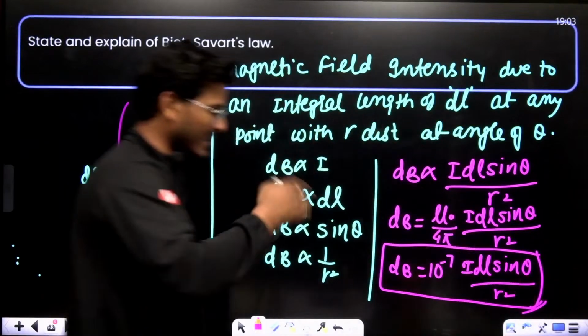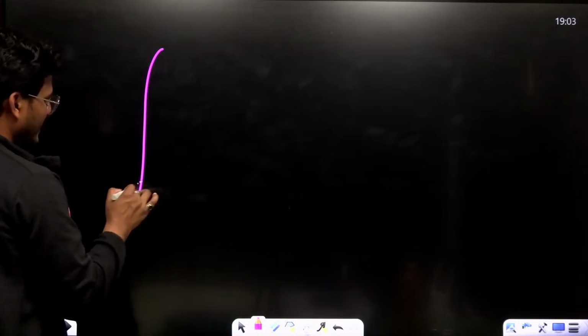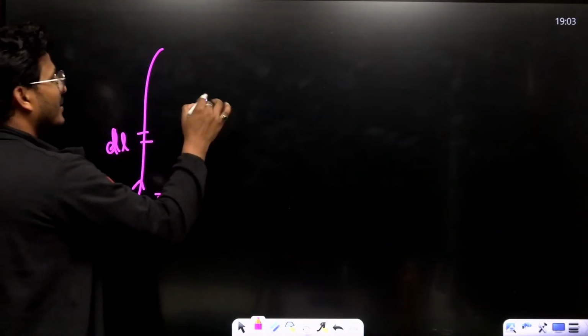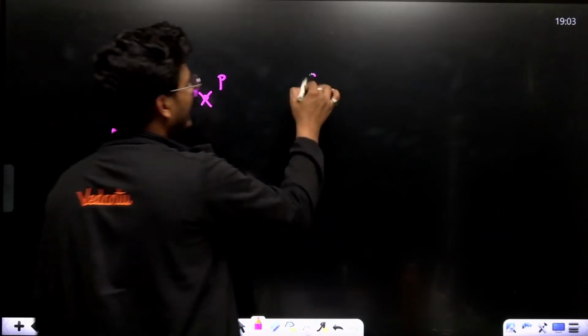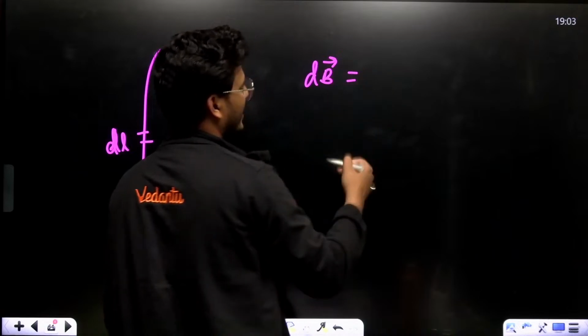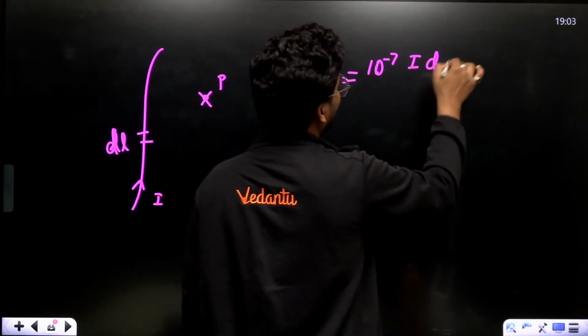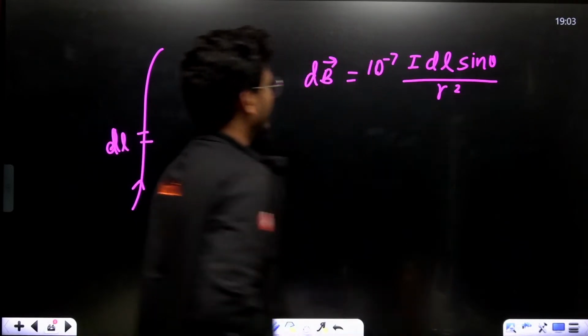This is the I ampere of current, this is the dl, and the magnetic field intensity at this point P, dB, is a vector quantity.